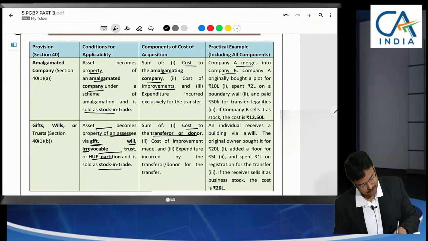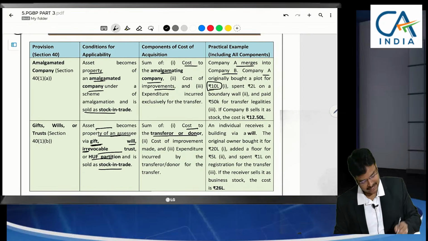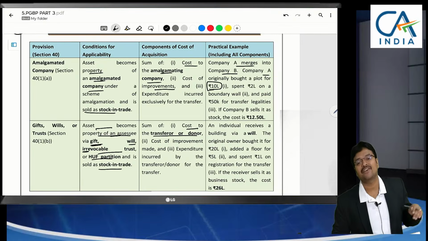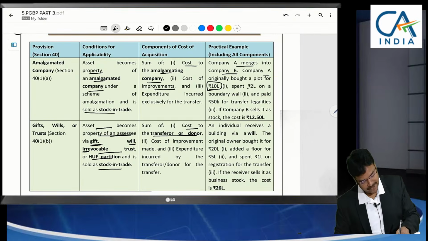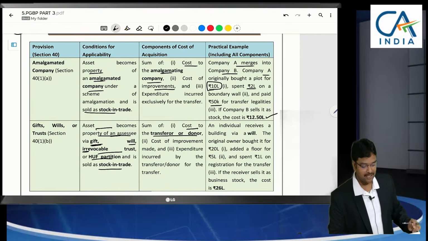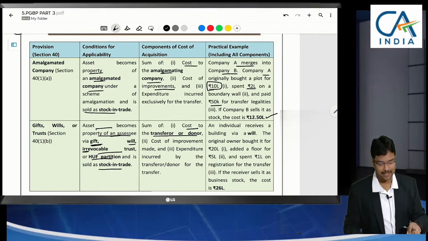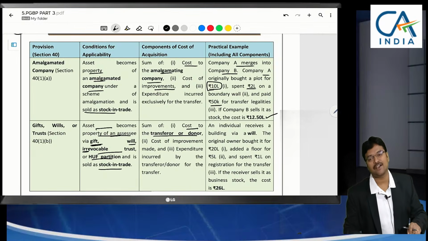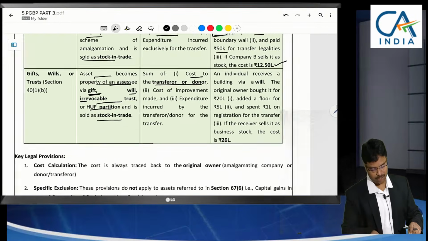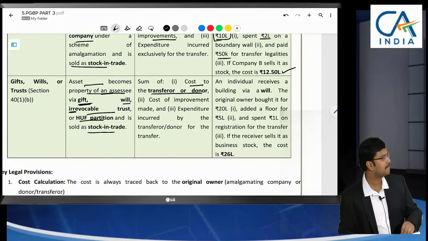Company A merges into company B. Company A hands over assets with a WDV of 10 lakhs. Now this 10 lakhs will be treated as our cost, plus we are spending 2 lakhs plus 50,000. So 12 lakh 50,000 should be regarded as cost. We think that 2 lakh 50,000 is the only expenditure, and that the 10 lakhs we have received freely. But that is not the intention of the law here. The cost to the previous owner will be given.